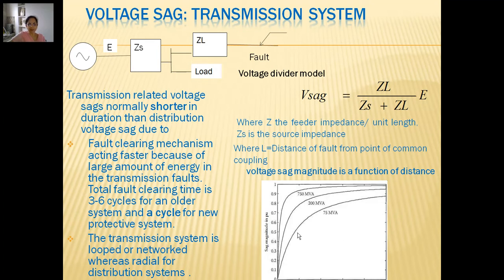This chart indicates that. It is also showing the effect of the available fault MVA of the system: 75 MVA, 200 MVA, 750 MVA. If it is increasing, it also has an impact on available voltage.